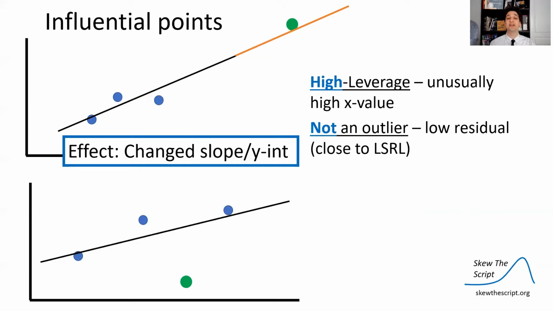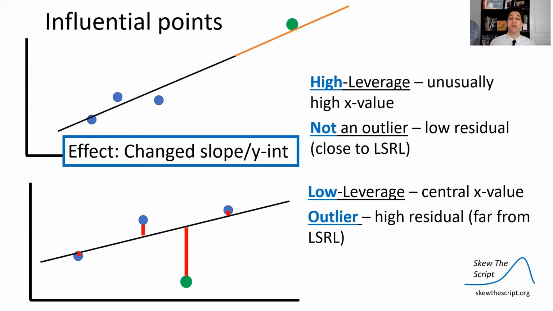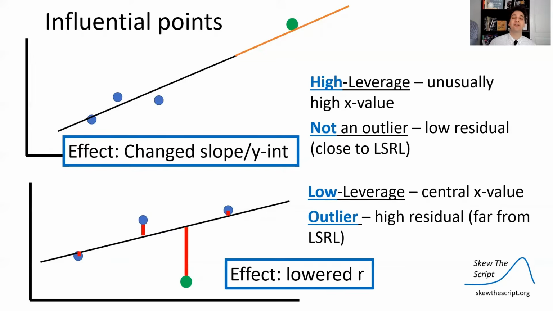Now, if we look at the second graph, that green point is pretty close to the central x value, but it does have a high residual. So this is a low leverage point. It's close to that average x value, but it's an outlier, has a high residual, and therefore the correlation is going to be less strong. It's going to lower that R value.